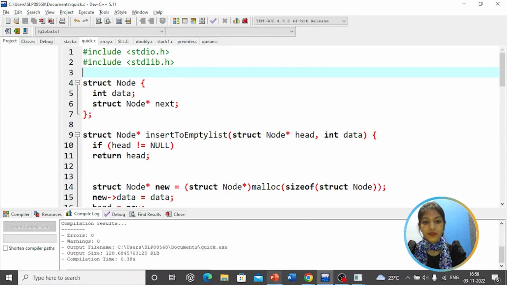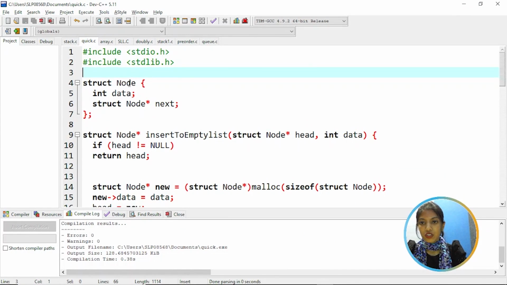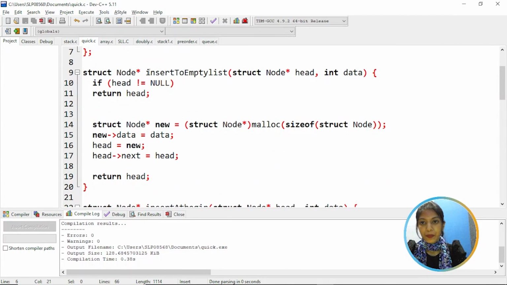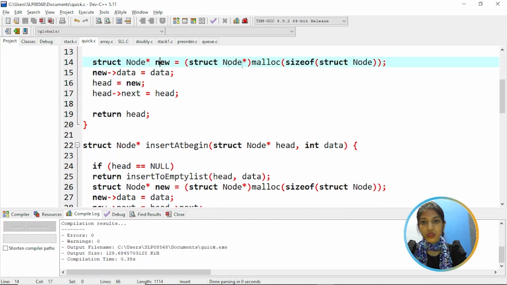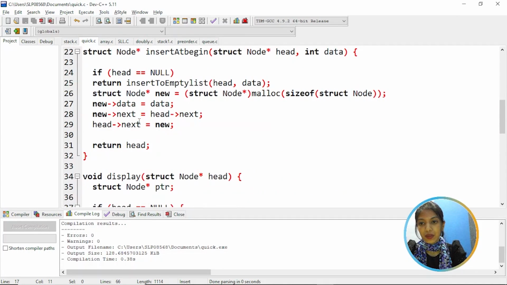So in this program, we have a structure of node with a variable data, and we have a single pointer variable called next. So to insert into the empty list, we are checking the condition if head is not equal to null, then return head. Else create a new node, allocate memory for it, and assign data to the new node's data part, and new is assigned to head, and head is assigned to head's next, return head.